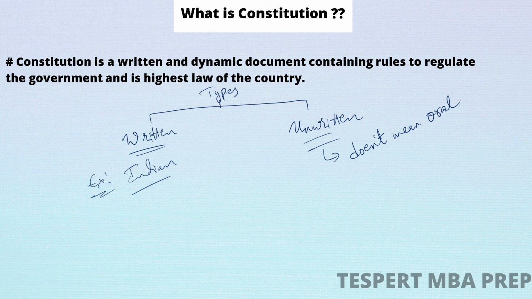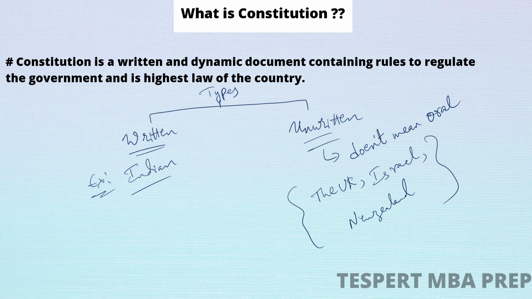Some examples of unwritten constitutions are the constitution of the UK, the constitution of Israel, and the constitution of New Zealand. So these three countries have unwritten constitutions. An unwritten constitution is also known as an uncodified constitution.